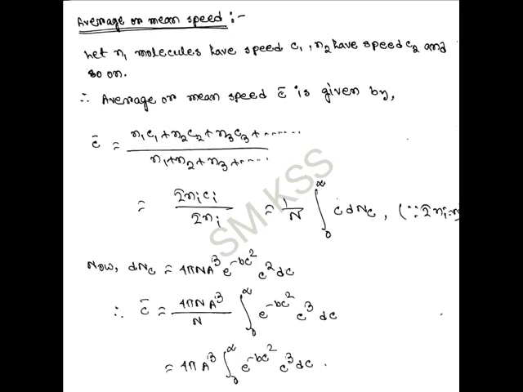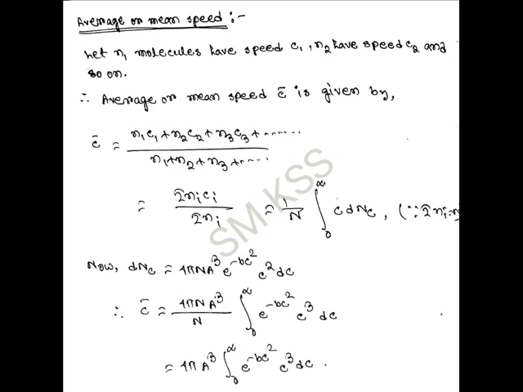And now if we replace the summation with integration for a continuous distribution of velocity, the average or mean speed c bar will be equal to 1 by n integration 0 to infinity c dn_c, where summation of Ni is equal to n, the total number of molecules. Now dn_c is equal to 4 pi n a cube e to the power minus b c square dc.